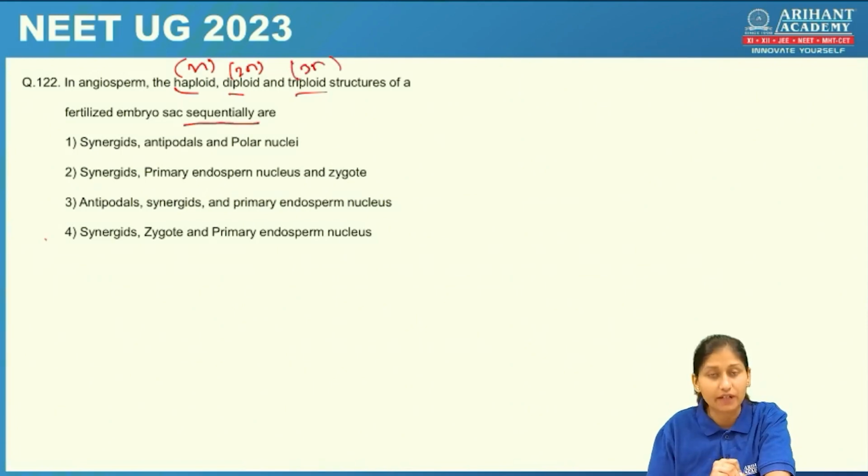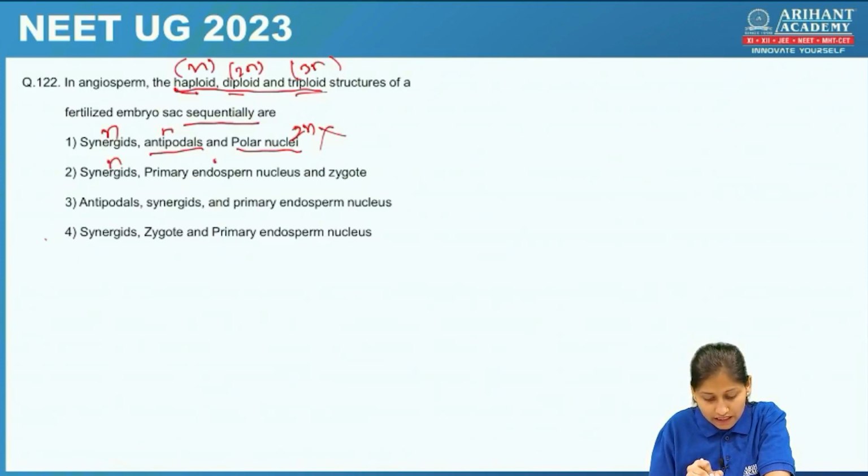So this is important. Sequentially, we have to choose the answer in the sequence, like whatever they have given here in the question. First haploid, then diploid and then triploid. Okay, so let's check the first option. Synergid, what is it? It is n. Synergid, antipodal cells, they are all n. Polar nuclei is what, students? Polar nuclei will be initially 2n. So no, this does not match. Synergids, n. Primary endosperm nucleus, it is 3n. Zygote is 2n. No, this is also not matching.